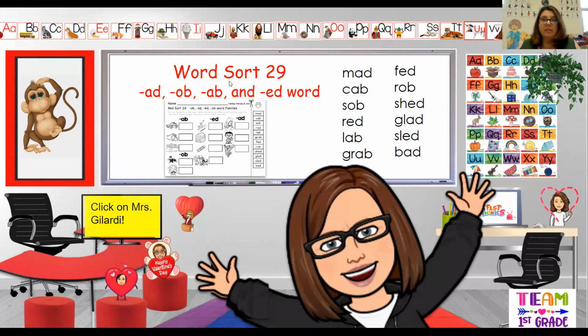Our word list this week has words that are in the ad family, the ob family, the ab family, and the ed family. So we have 4 different word families this week. This is going to be a tricky week, but I think you can do it. If you notice on the page, there are 4 different sorts, but each of those words have a space with a picture that will help you figure out where it belongs. Okay, so here we go.